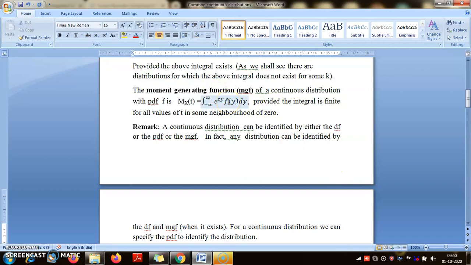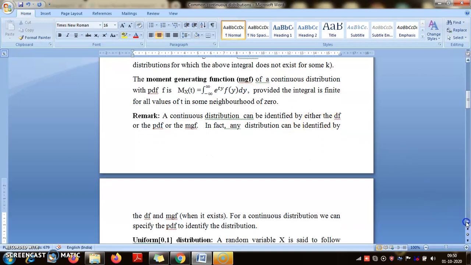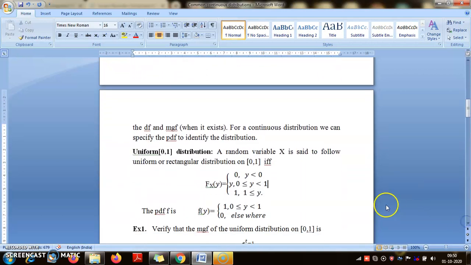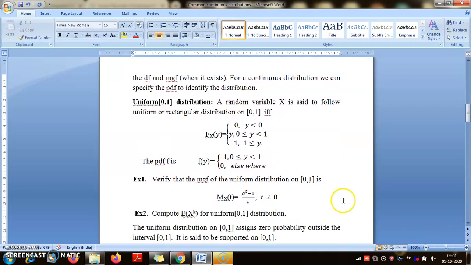Support means the closed set on which this is positive, and in this case it will be the interval 0 to 1. So the MGF will be the integral from 0 to 1 of e^(ty) f(y) dy. You compute that integral and it comes out to be (e^t - 1)/t. This is a finite quantity as long as t is not equal to 0.